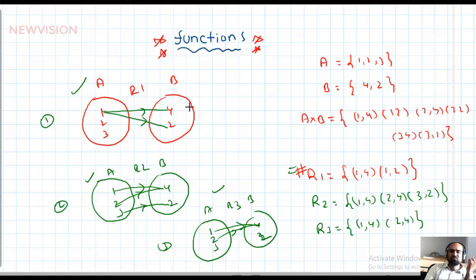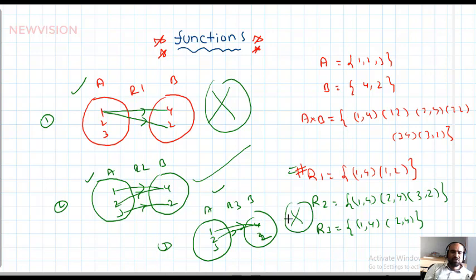So what is a function? When is a relation called a function or functional relation? Functional relation and function are the same, a special type of relation. This is not called a functional relation. This is called a functional relation. This is not called a functional relation. A functional relation is a relation in which all the elements of the first set are used up only once.